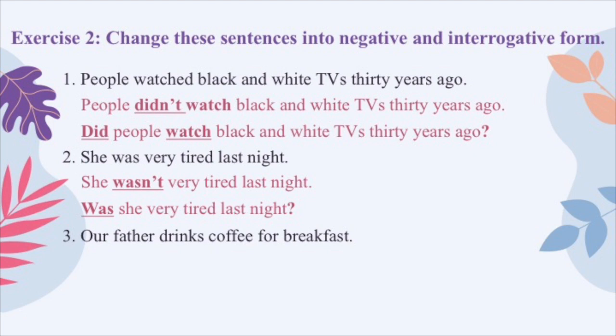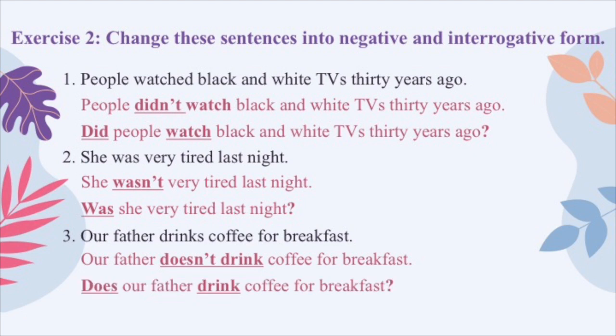Number 3. Our father drinks coffee for breakfast. Present simple with the subject our father. So for the negative form of present simple, we will use don't or doesn't plus verb bare. Because the subject is our father, we will choose doesn't. Our father doesn't drink coffee for breakfast. And the question, we move the auxiliary verb does in front of the subject our father. So we have, does our father drink coffee for breakfast?